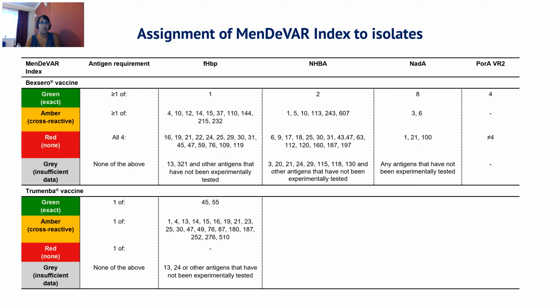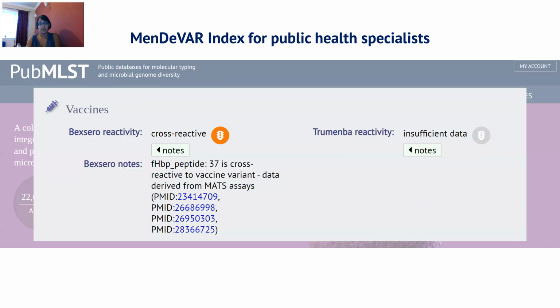Then, for a given meningococcal isolate, the antigen requirement shown here can be used to define its overall MenDeVar index. That is, if it possesses at least one of the green antigens, then it is assigned green. If there are no green antigens and it contains at least one amber antigen, then the isolate will be amber. If the isolate possesses all red antigens, it will be red. And for any other combination, the isolate is assigned grey. The index will be annually updated to accommodate new literature.